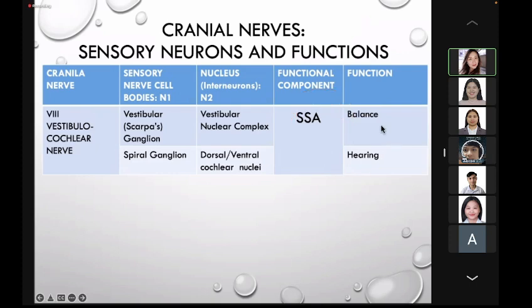For balance, the first order neuron is at the vestibular or Scarpa's ganglion located at the semicircular canal. For hearing, the first order neuron is the spiral ganglion located at the cochlea. The second order neuron of the vestibular ganglion is at the vestibular nuclear complex located at the lower medulla, while the spiral ganglion goes to the dorsal and ventral, or posterior and anterior, cochlear nuclei.